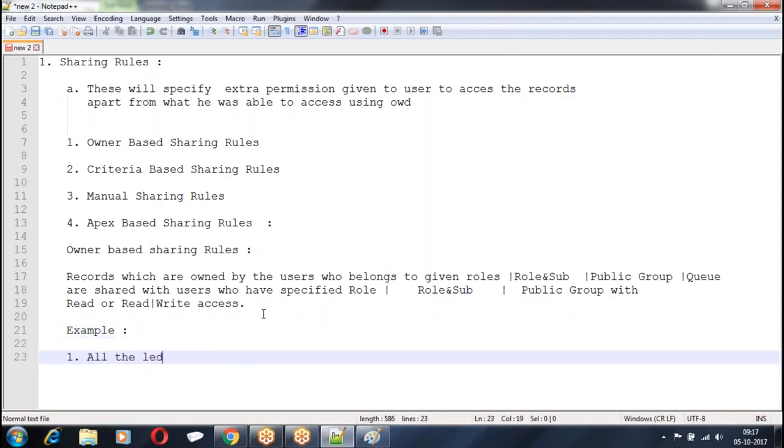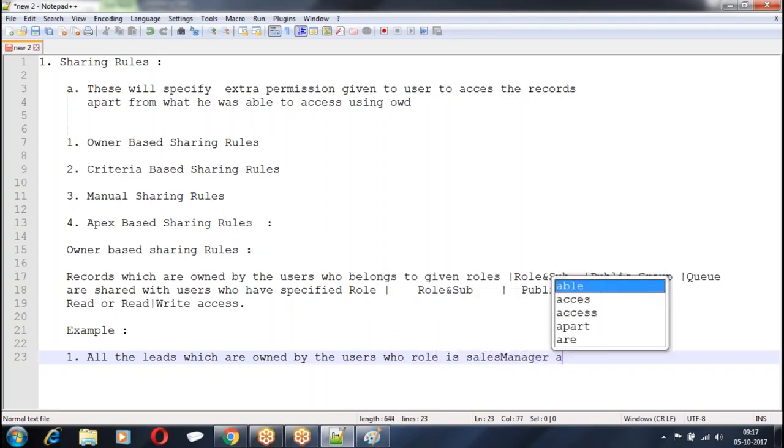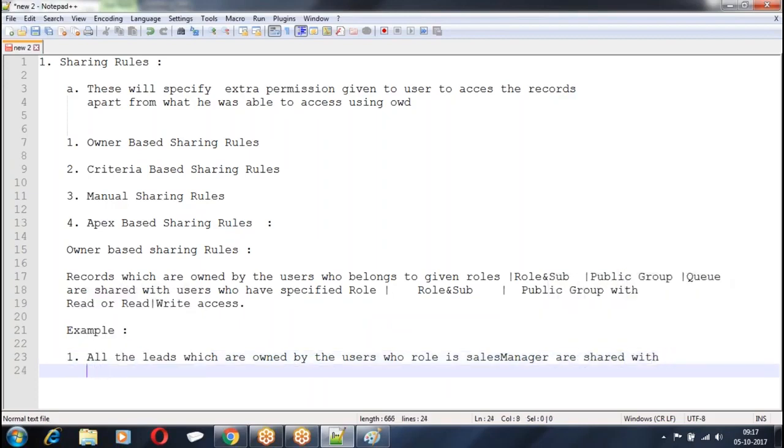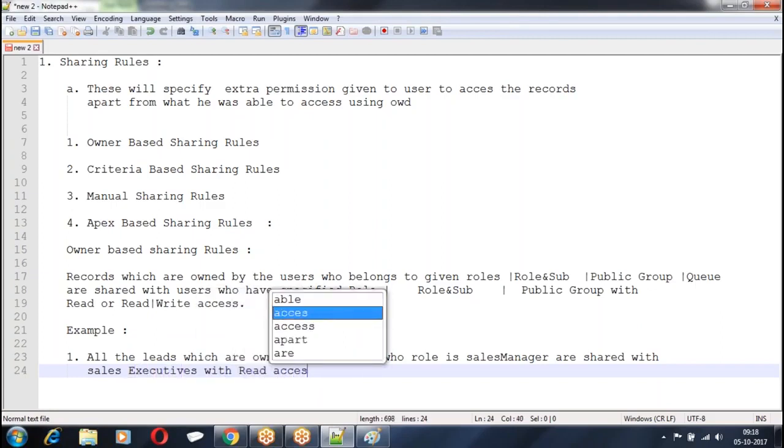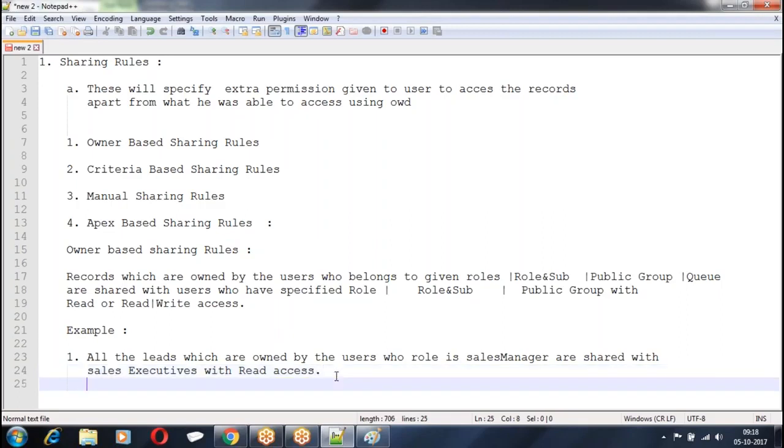All the leads which are owned by sales manager, whose role is sales manager, are shared with sales executives with read access.